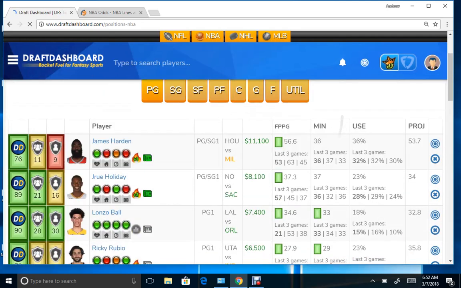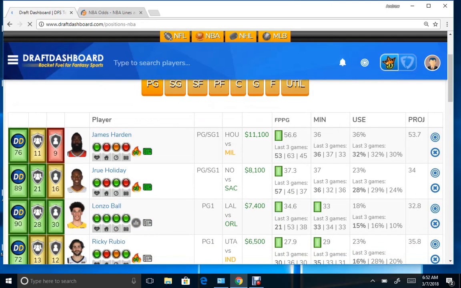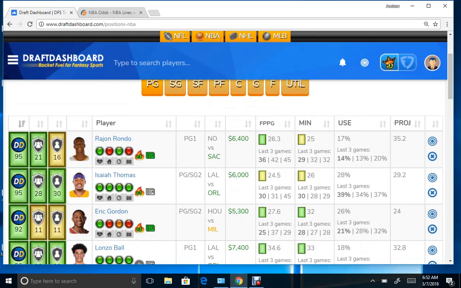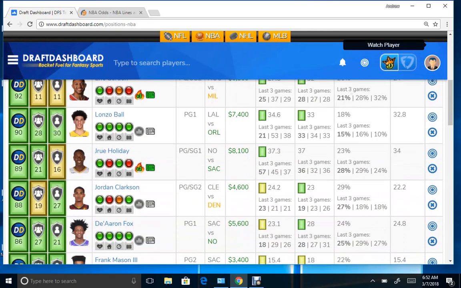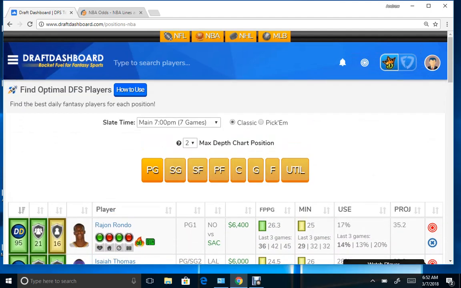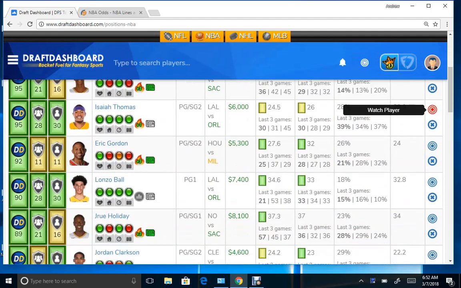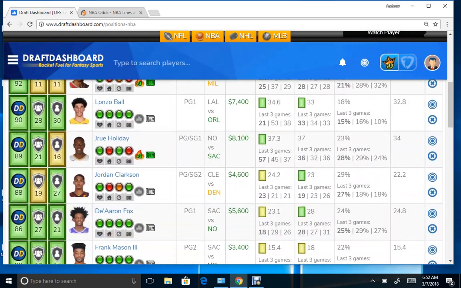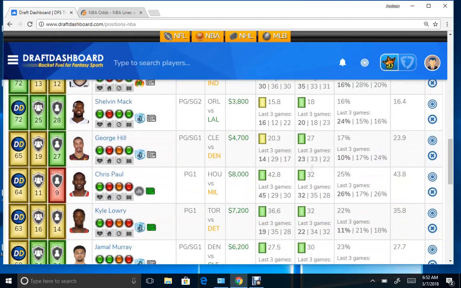So you can literally, if you want, just take the highest ranked players according to the system and just, for example, take Rondo and Isaiah if you want. But you also need, like in a large free or low cost DraftKings tournament strategy, you don't want to do that because a lot of these players may perhaps be taken, and I'll show you why in a moment.